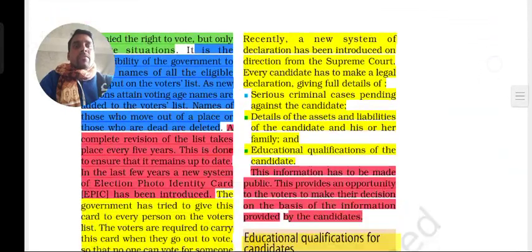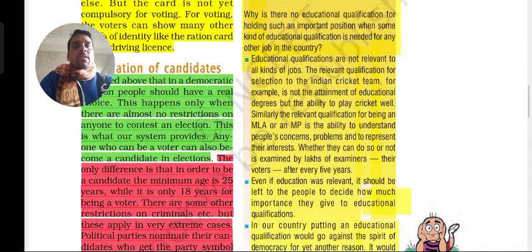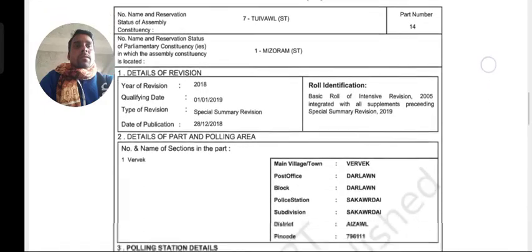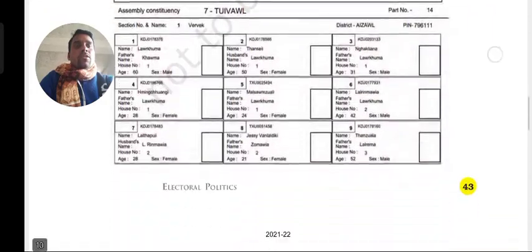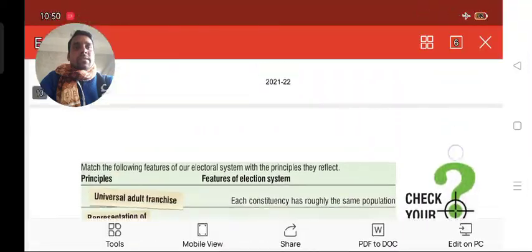And also we studied the nomination of the candidate. Before the election, the candidates who are going to stand for the election, their name has to be nominated. And again we have discussed the voter list.